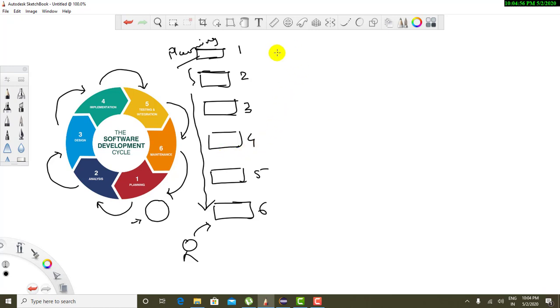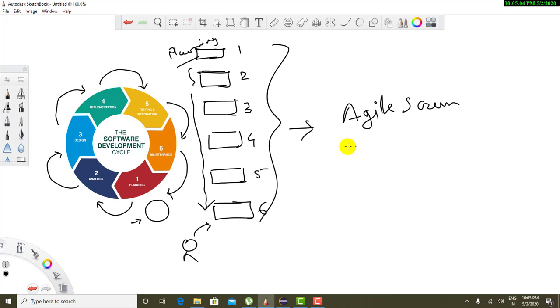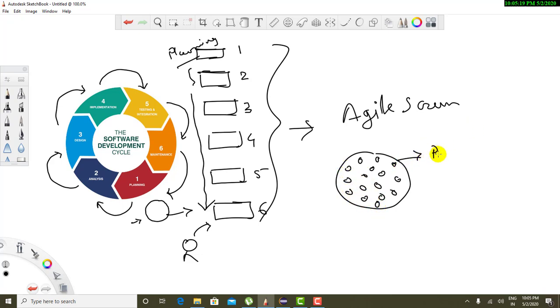To overcome the waterfall model, we got Agile Scrum. Now what does Agile do? Agile breaks your entire application into small features, and each and every individual feature will be considered for development.